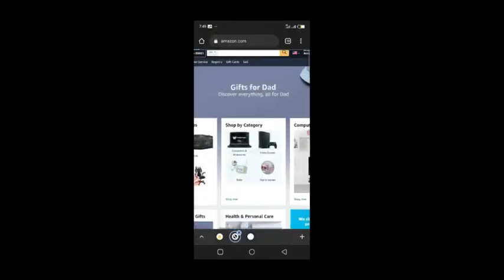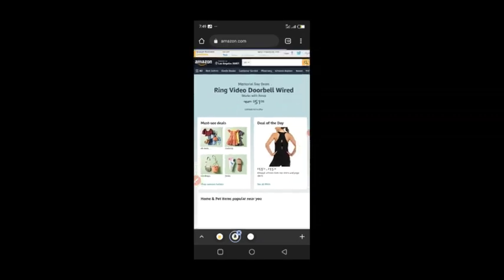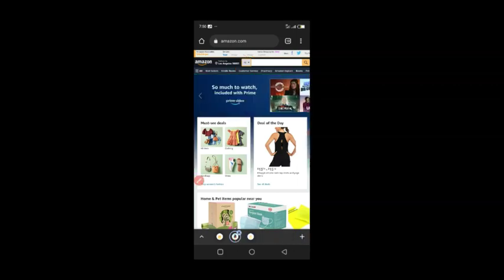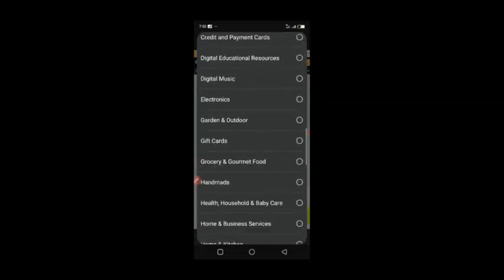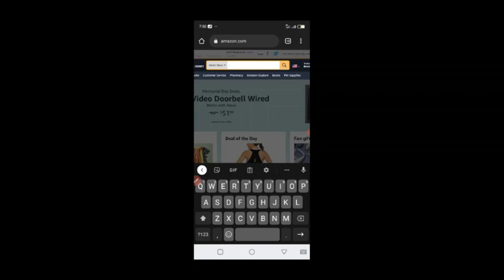In the United States, just click continue and it will reload, and you can now see that we are in Los Angeles. So what I do is you come to this All, you click the All. Let me show you what I clicked so that you won't be confused. So this is the All that I clicked. When you click it, it's going to bring up an option. So what you want to do is scroll down and click Kindle Store, because that is what we are interested in.